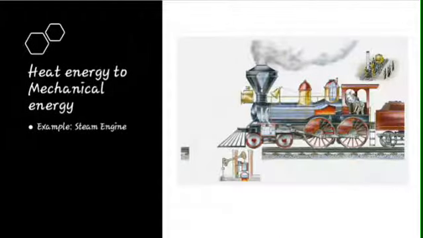A steam engine is an example for this, because a steam engine is a machine for converting heat energy into mechanical energy using steam as a medium or working fluid. When water is converted into steam, it expands, its volume increasing about 1600 times. Steam is admitted through one inlet valve, forcing the piston to move to the other end of the cylinder. So here, heat energy is converted into mechanical energy.